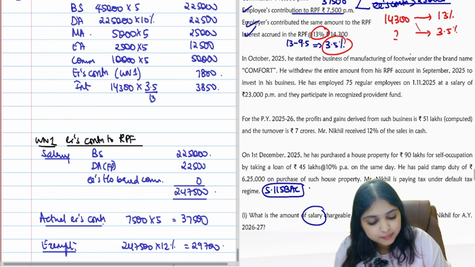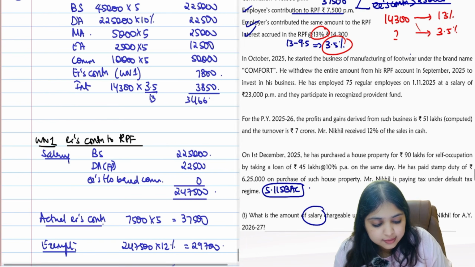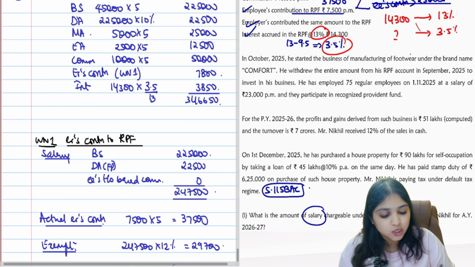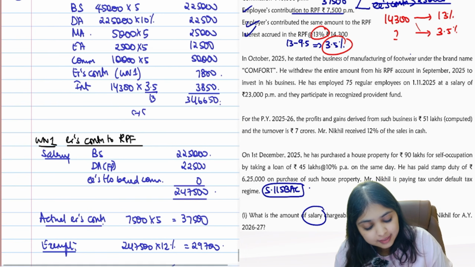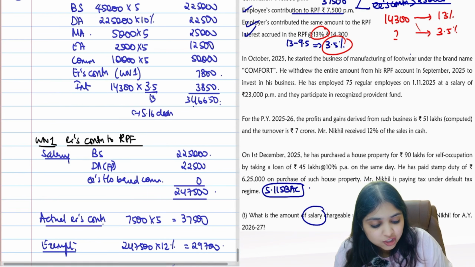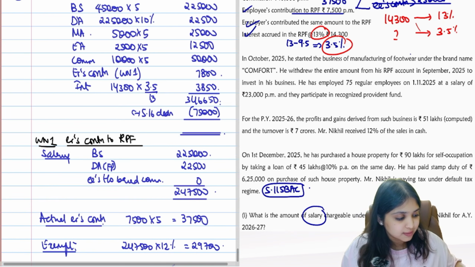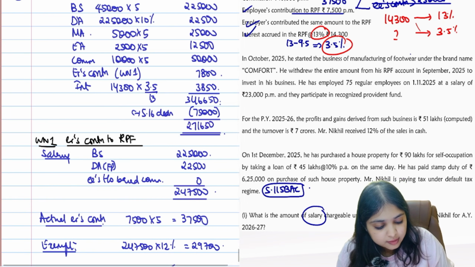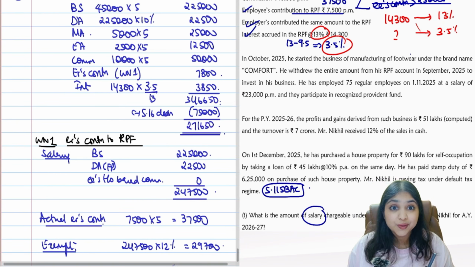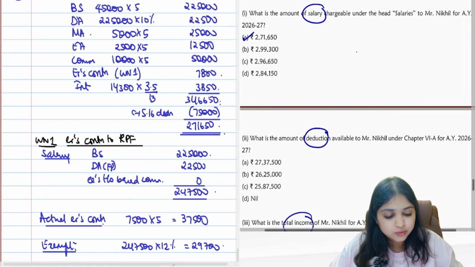No other salaries adjustment. Close your salaries head. What's your gross salary? My gross salary is 346,650. Is my number and your number matching? Then minus section 16 deduction. Don't forget 115BAC. So how much standard deduction? 75,000 standard deduction. So my taxable salary will be 271,650. This was the first question, taxable salary. So my taxable salary is 271,650.